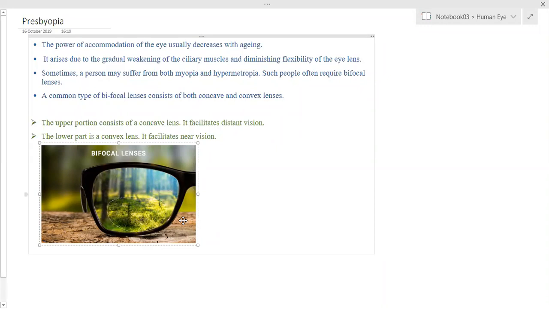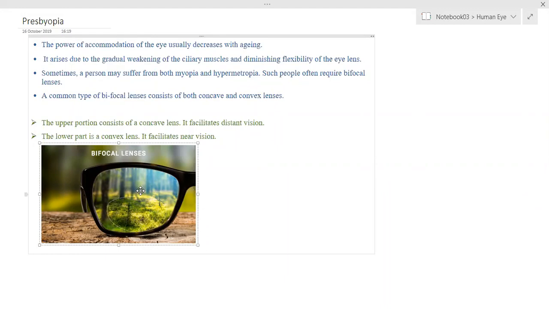Because in this picture I've shown, the convex lens is stuck in between this one. Here they merge the convex lens; both of them have been merged. When it is done, they will cut out this portion. It is thicker. These are not thinner lenses. These are very thick lenses. Then in that portion, they will mix it and join it together by melting. So that's more costly compared to these glasses, right? Yes.